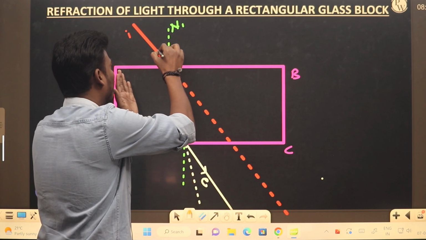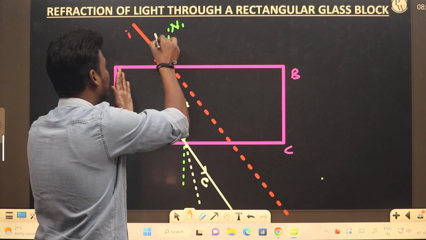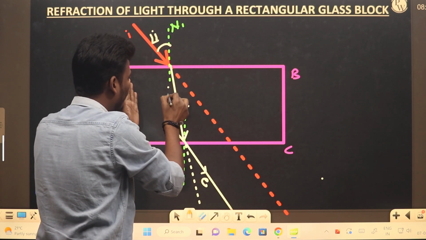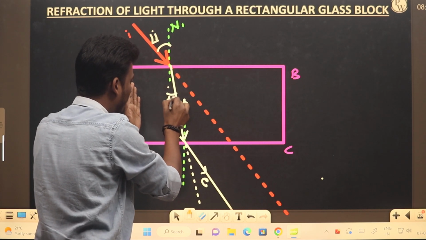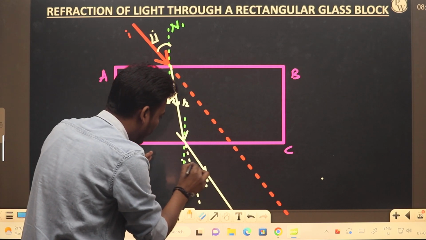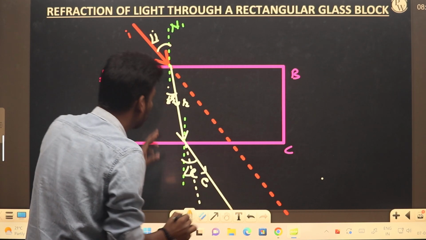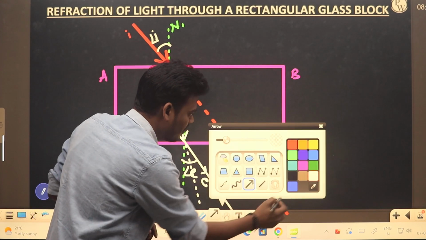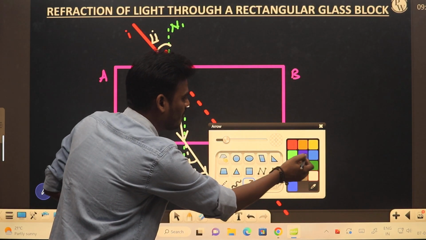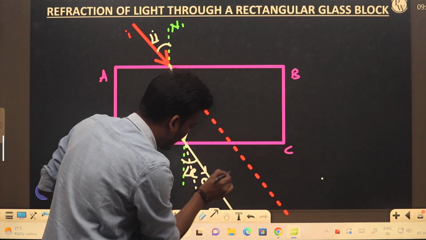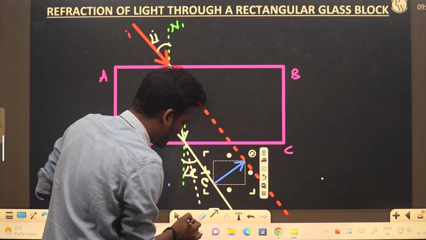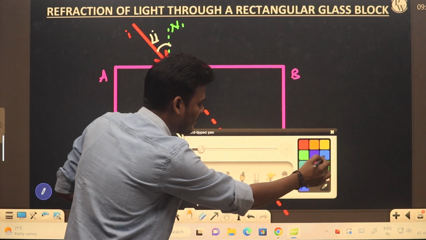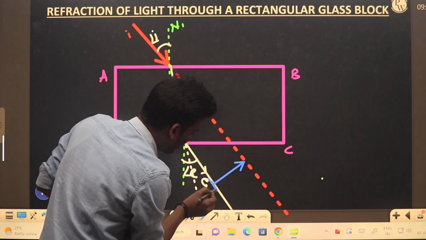Here the angle between the normal and the incident ray we call the angle of incidence. The angle between the normal and the refracted ray we call the angle of refraction, and here the angle of emergence. This angle and this angle will remain the same, and a very important factor is this one, the perpendicular distance between the emergent ray and the path of the incident ray.